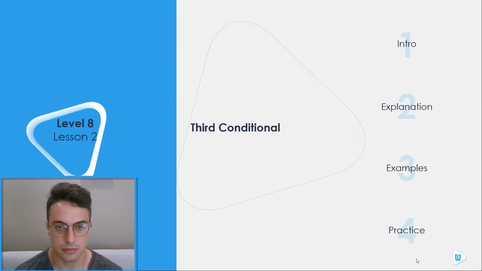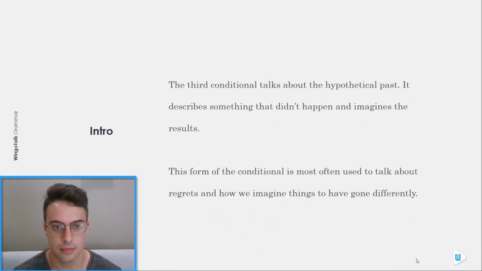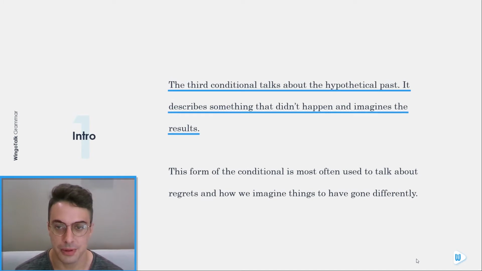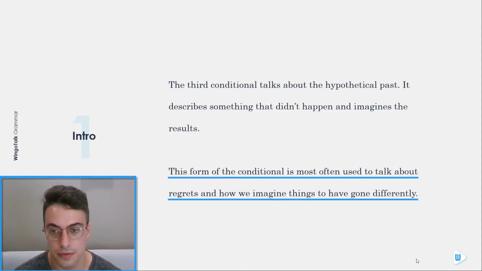Level 8, Lesson 2. Third conditional. The third conditional talks about the hypothetical past. It describes something that didn't happen and imagines the results. This form of conditional is most often used to talk about regrets and how we imagine things to have gone differently.